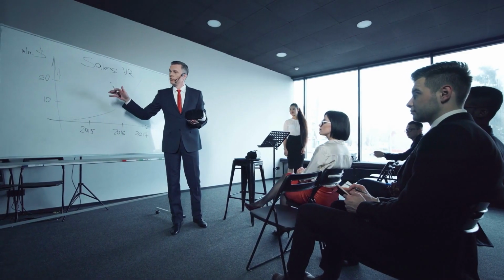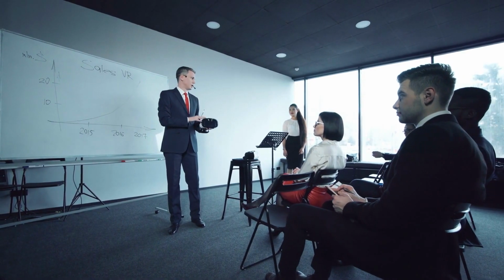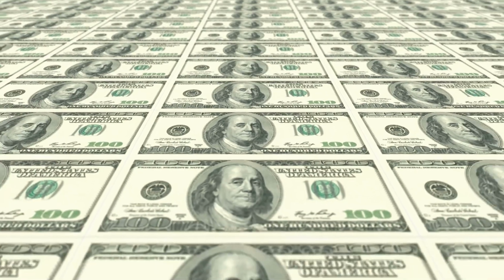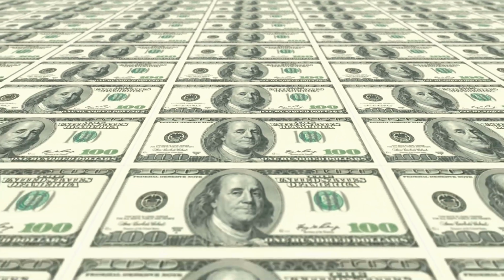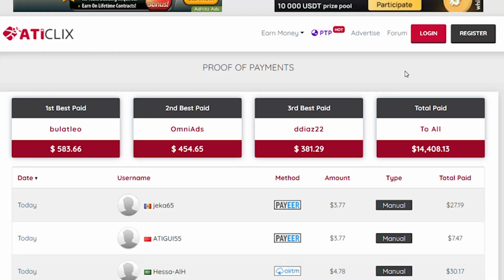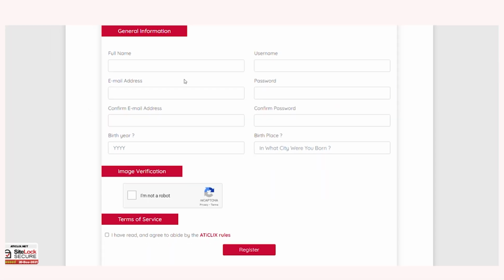And I will show you a lot of examples of how you can multiply and earn double or even 10 times more money than other people, and you can earn hundreds if not thousands of dollars right here on this website. So right now, if you want to sign up for a free account, all you have to do is click on this button to register for free. And that will take you to this page where you can write your complete name, email address, and set up a password. So simply fill in your birth year and birthplace here, and then click on I am not a robot, agree to the terms of service, and then click on this register button.